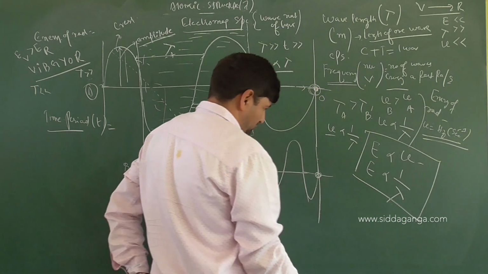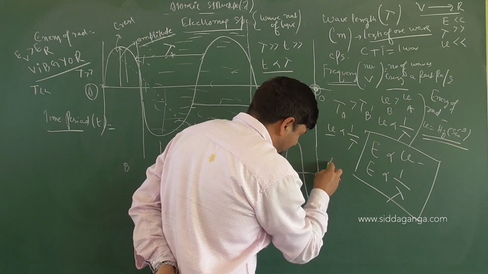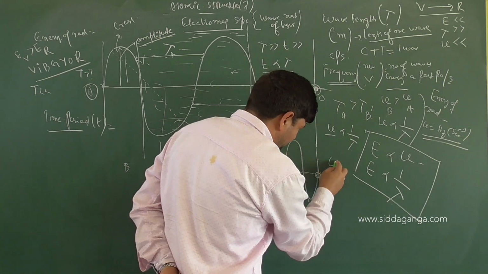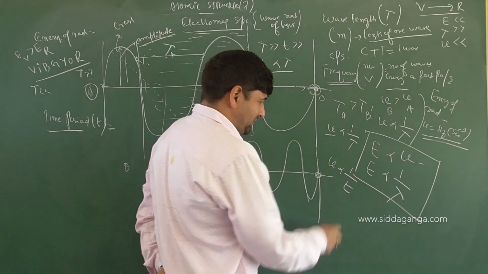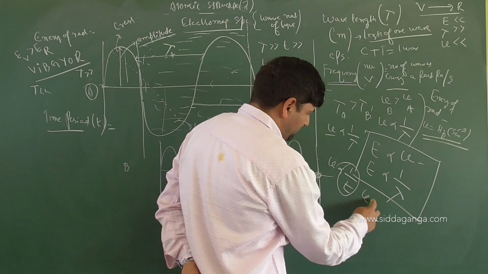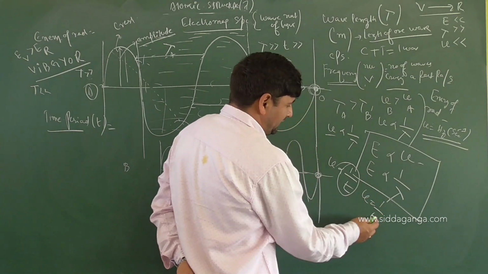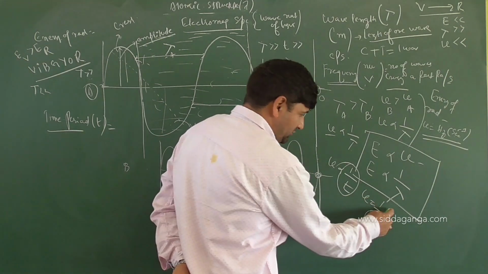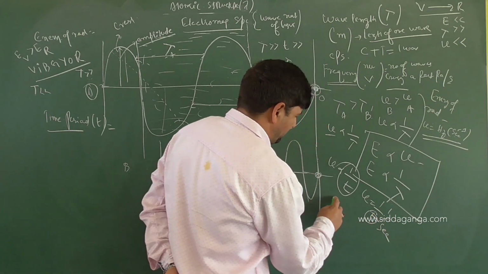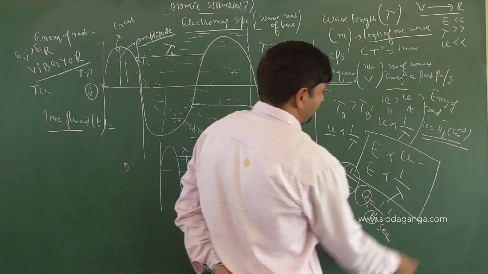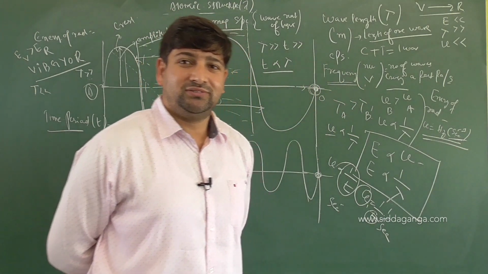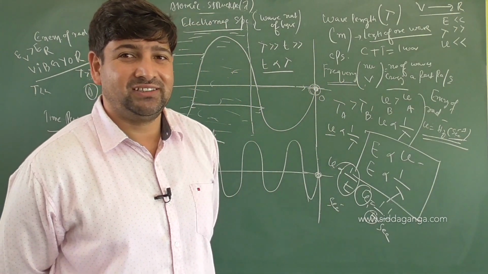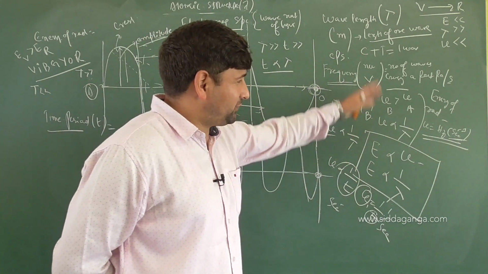Correct or not? So frequency is inversely proportional to what? Time period. This is what I mentioned earlier here: nu equals 1 by t. That makes the unit 1 by second, which is per second. This is the unit of frequency, per second. Clear or not? At the end, I will give you the full-fledged result of this.